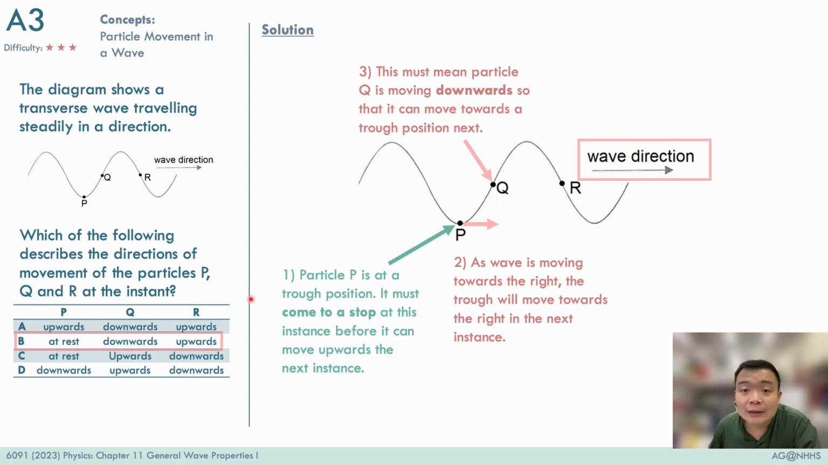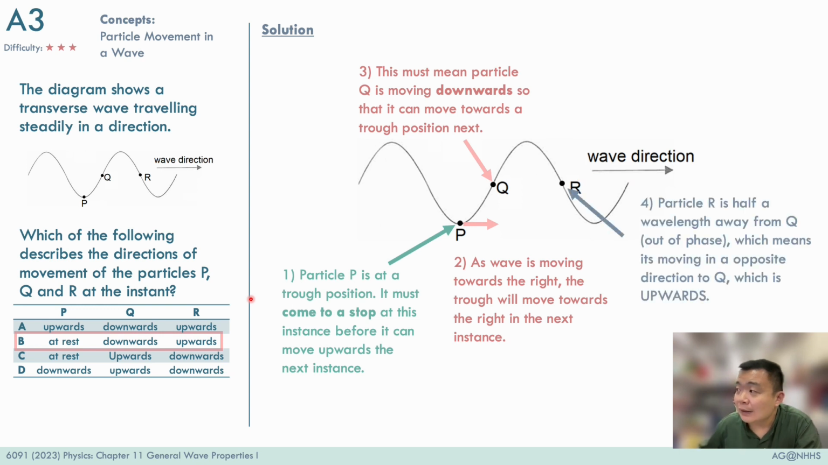However, there's another shortcut to getting this answer. We can argue that both particle Q and R are half a wavelength away, and therefore these two particles are completely out of phase with each other. So this means that particle R must be moving in the opposite direction as compared to particle Q.